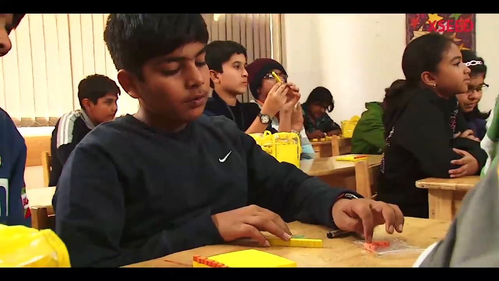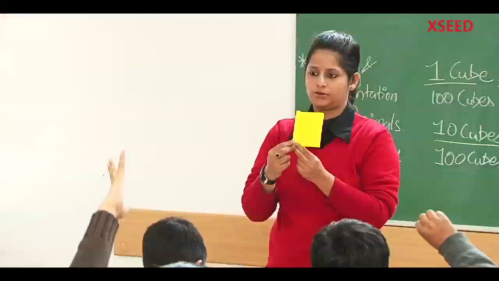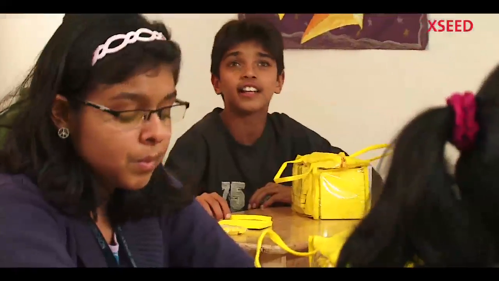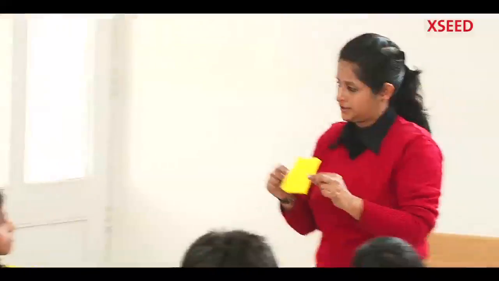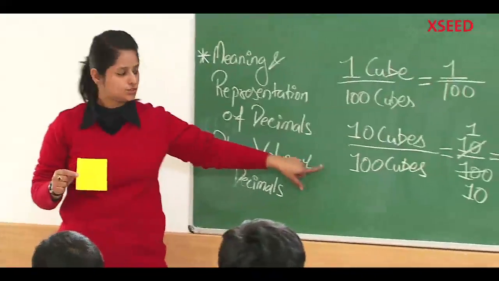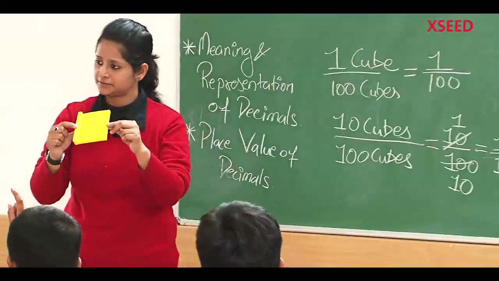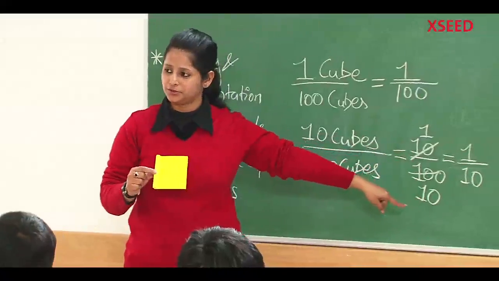Now when you keep this on the block, what does this rod represent? 10 cubes. 10 cubes out of how many cubes? 100 cubes. So what fraction does it represent? 10 upon 100, which we can simplify further into 1 by 10.